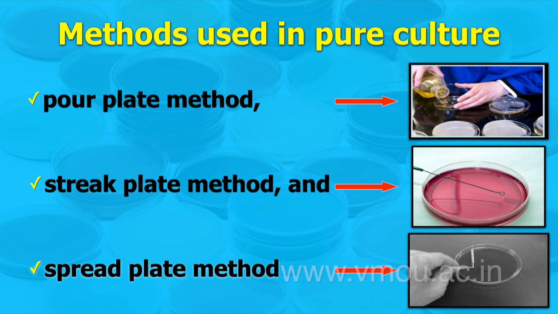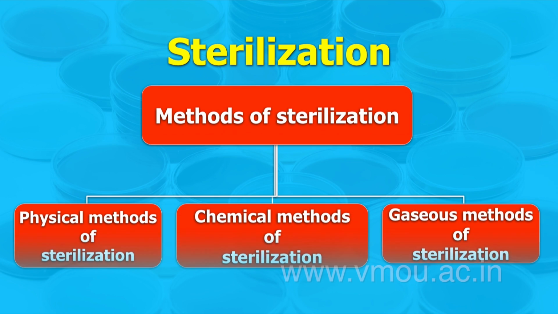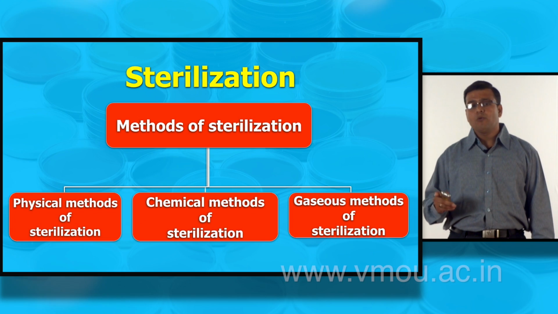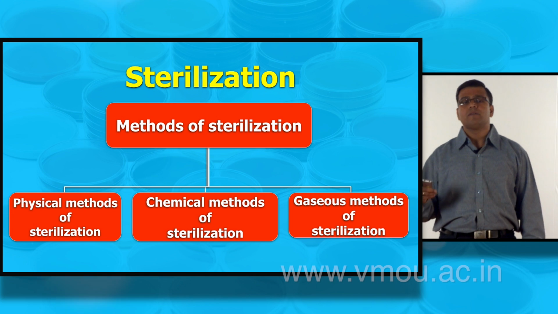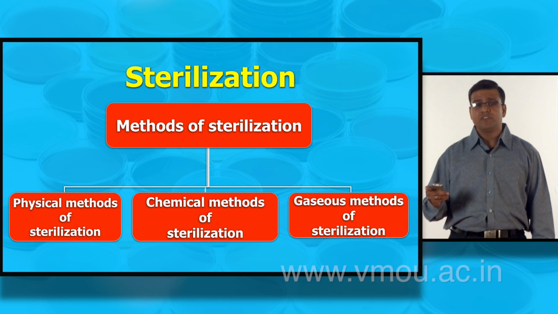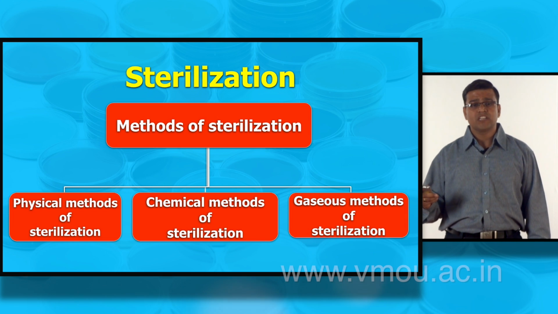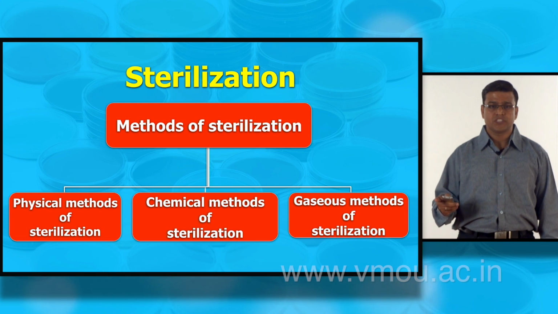Methods which are used for pure culture: there are three methods: pour plate method, streak plate method, and spread plate method. First we discuss sterilization. This is also a useful technique for removal of microorganisms from the particular broth, the media and the surface. There are three methods: physical method of sterilization, chemical method of sterilization, and gaseous method of sterilization.